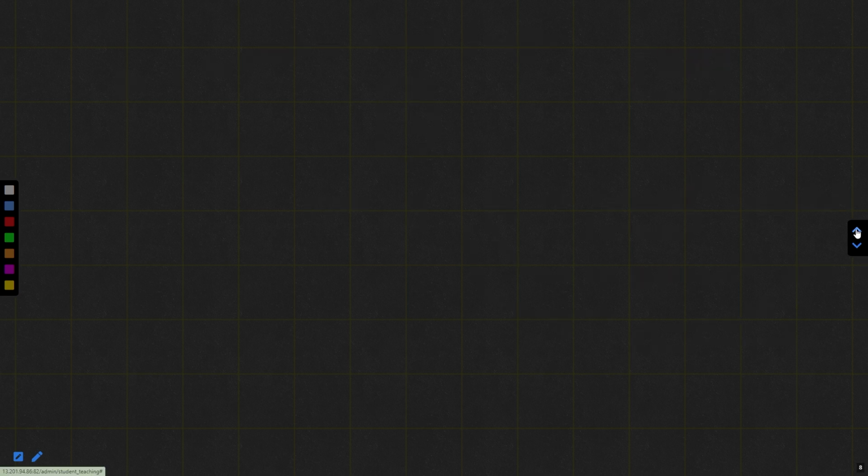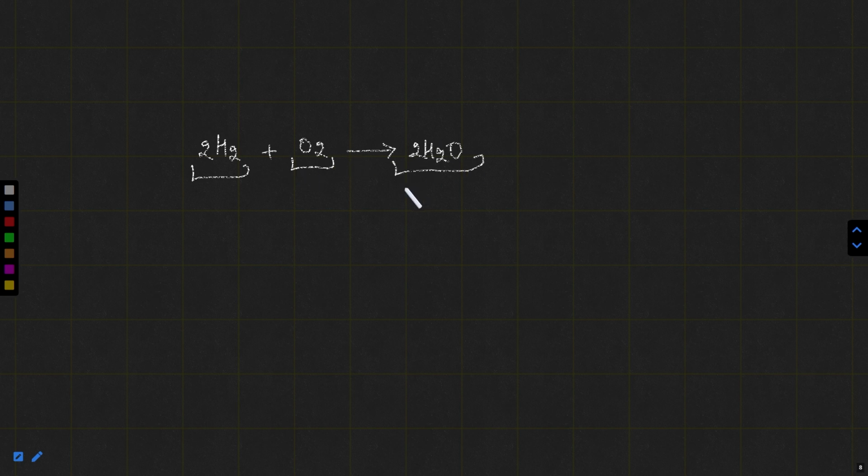If I write the balanced chemical equation, you have to write 2H2 plus O2 gives 2H2O. This is a gas, this is also a gas, and this one is also a gas. So 2 volumes of hydrogen combine with 1 volume of oxygen, and you are getting 2 volumes of water.